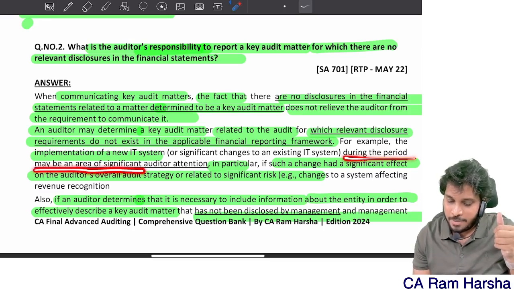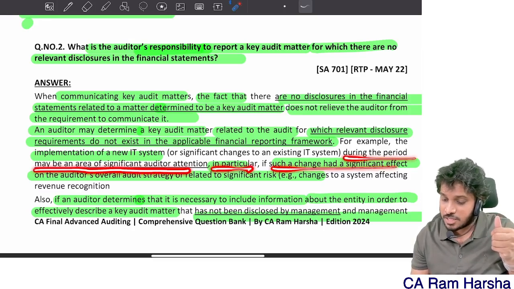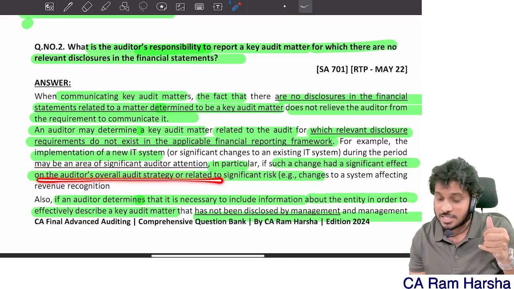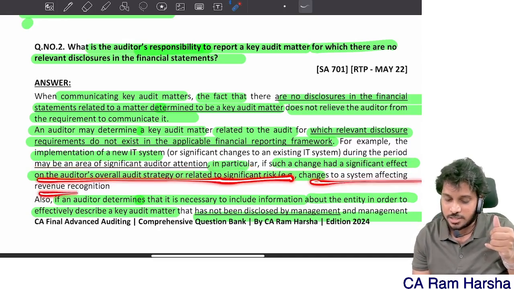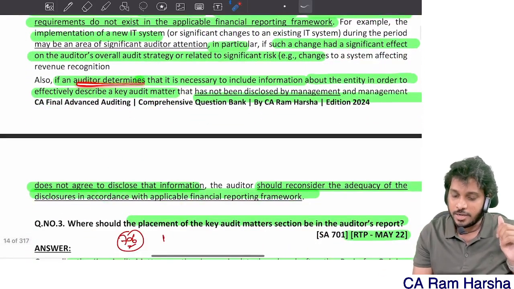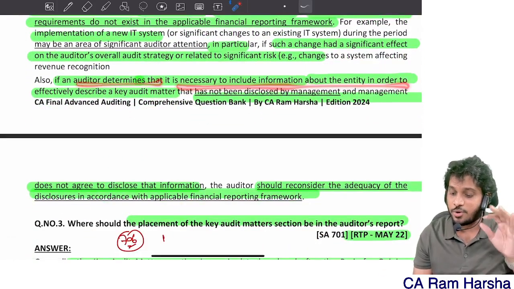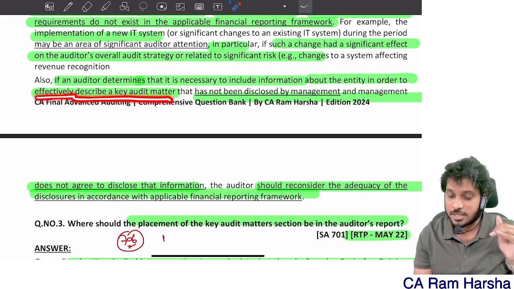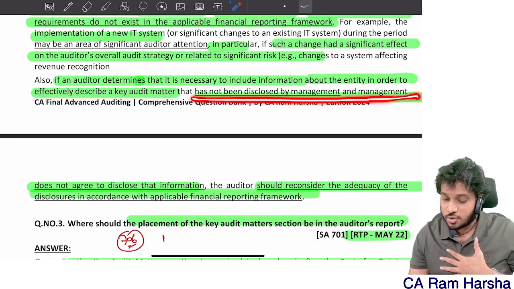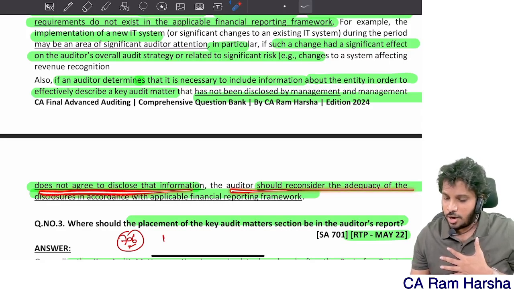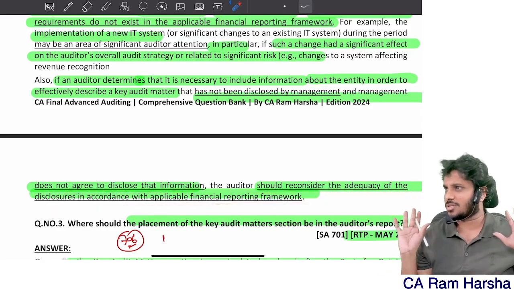During the period may be an area of significant attention. In particular, if such change has a significant effect on the overall strategy related to significant risk, that is, changes affecting revenue recognition. If the auditor determines that it is necessary to include information about an entity in order to effectively describe its key audit matter that has not been disclosed in the financial statements, the auditor can disclose it.